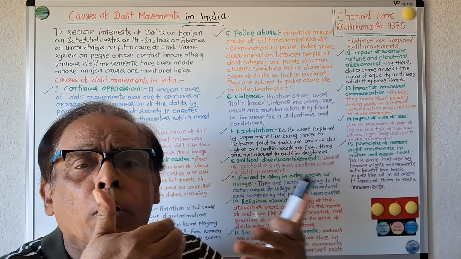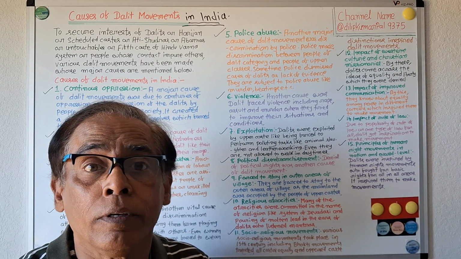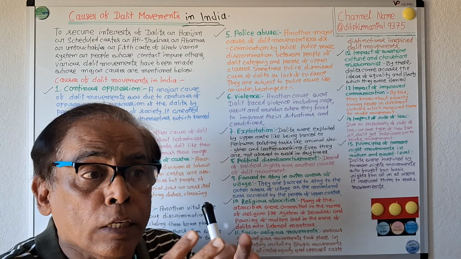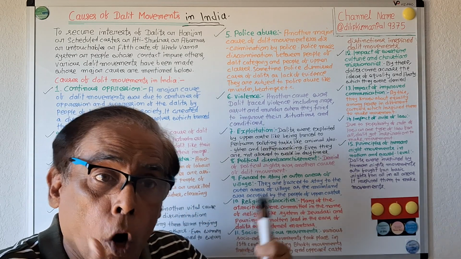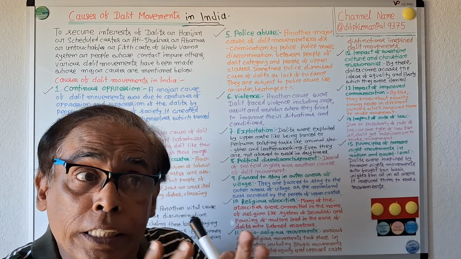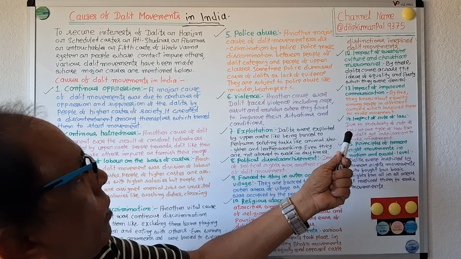Through television and radio, they came to know about equal opportunities and equal rights of people. So to achieve those, they made movements.